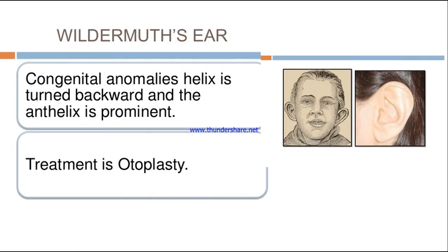Next type is called Wildermuth's ear. This is also a congenital defect where the helix is turned backwards and the anthelix is prominent. You can see here that the helix is turned backwards and the anthelix is very prominent. You can see this also. The treatment of choice is otoplasty, so we will do the reconstruction surgery method.